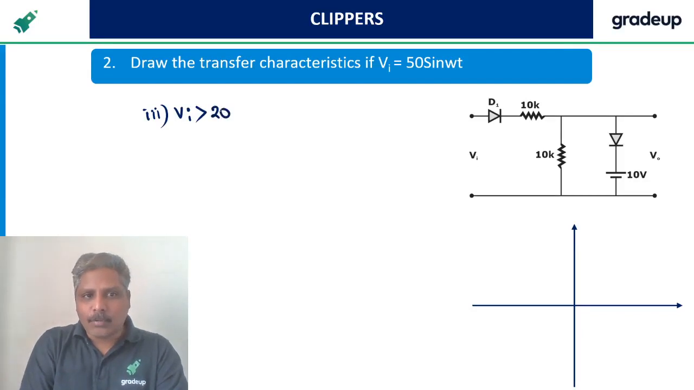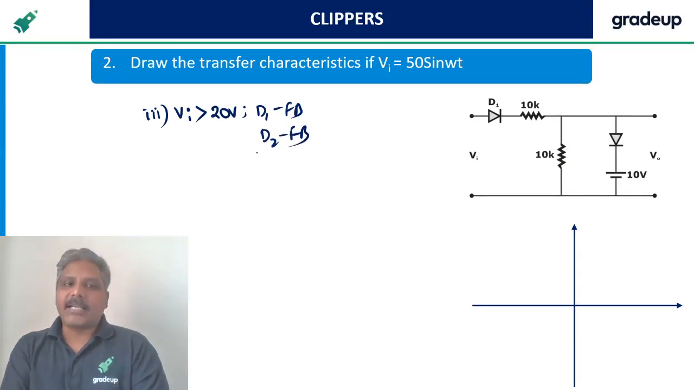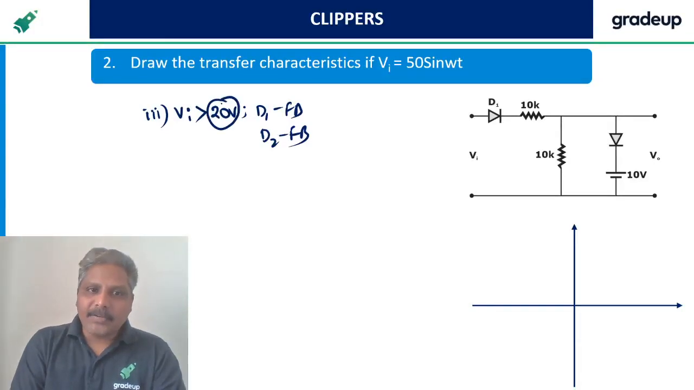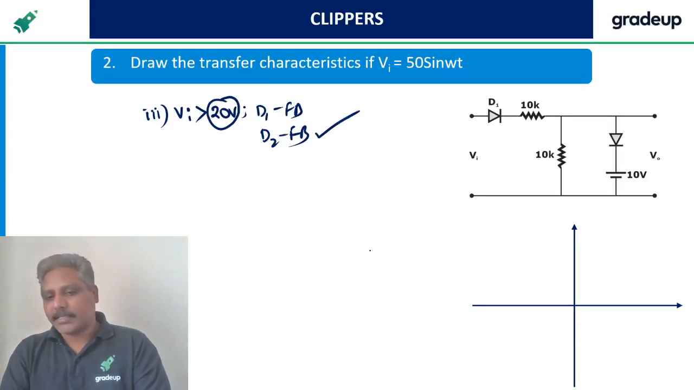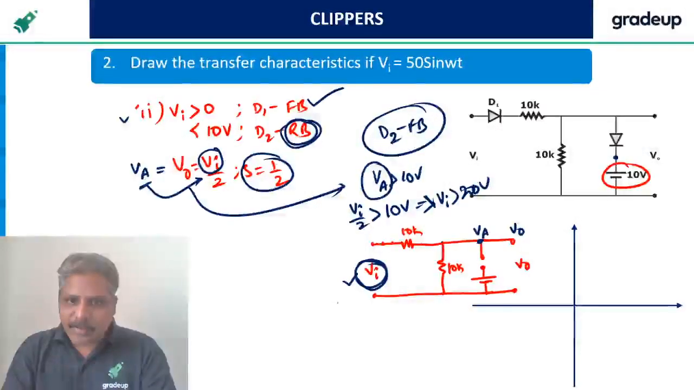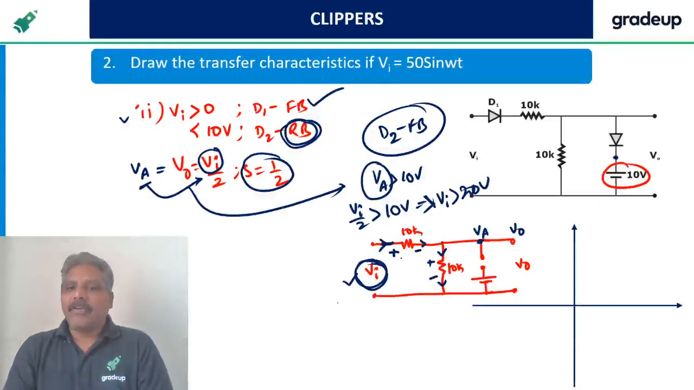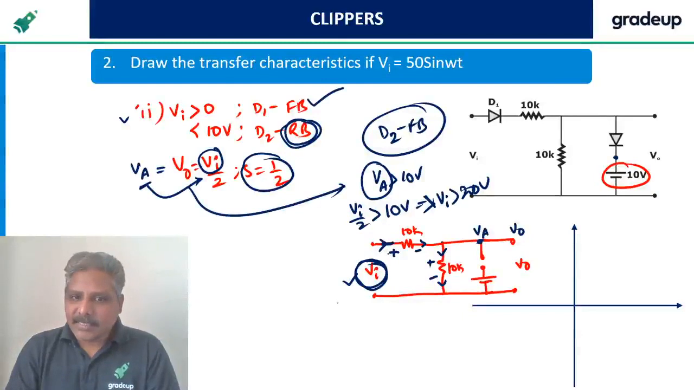Greater than 20 volts. D1 is already forward biased. Now D2 is coming to forward bias. Listen carefully: whenever the input is greater than 20, only then D2 comes to forward bias. Why, sir? Why is it happening like this? When this diode is forward biased, this diode is reverse biased. Whatever you apply, something is dropped here and the remainder is dropped here. Why? Because the current is passing through, and whenever current passes through the resistors, there is a drop, right?